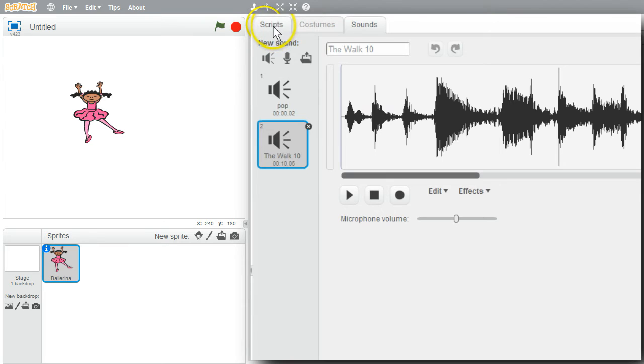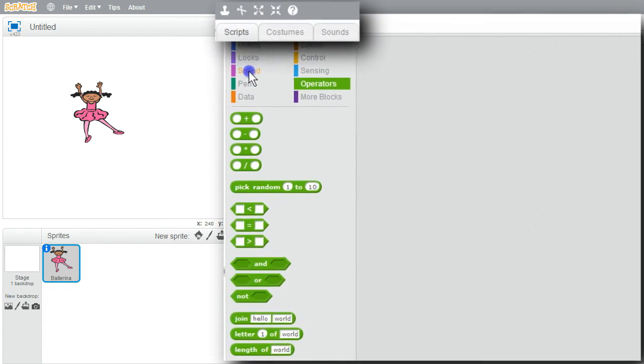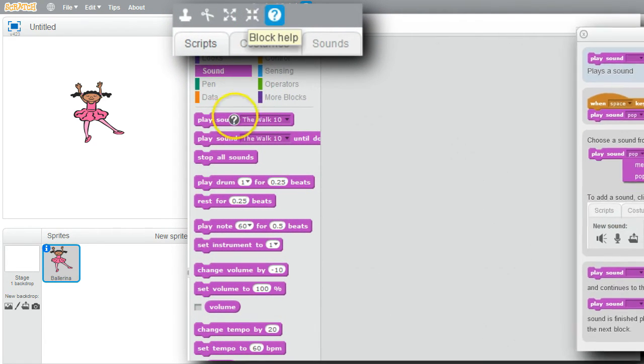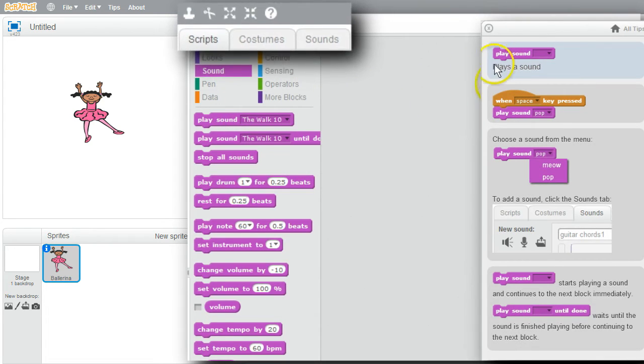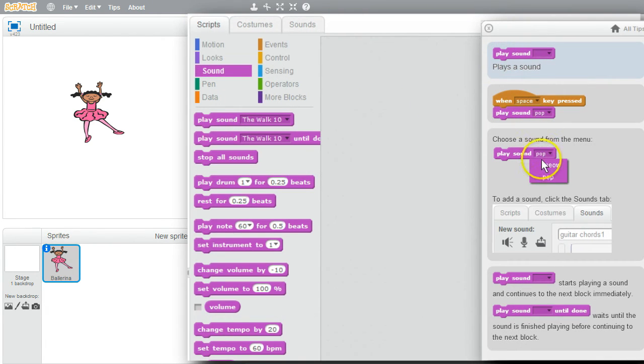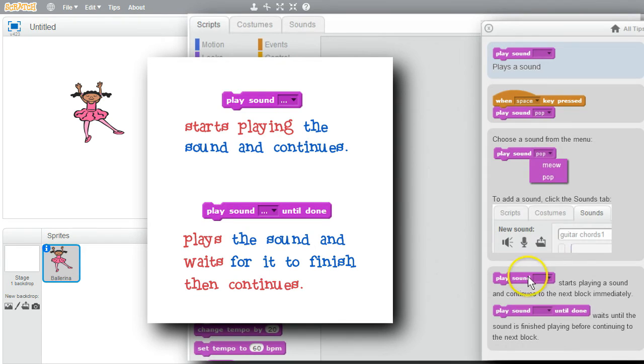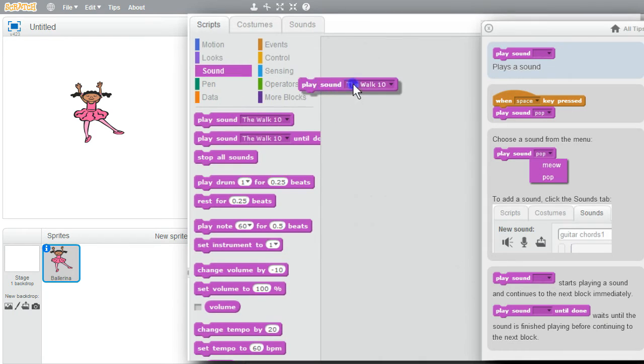I'll go back to Scripts, go to Sound. I'll get Block Help on Play Sound. Play Sound plays a sound. Sounds are available on a menu. When Play Sound is run, it starts playing the sound and immediately returns to run the next block. Play Sound until done plays the entire song before it runs the next block. I'll want to use Play Sound, not Play Sound until done.